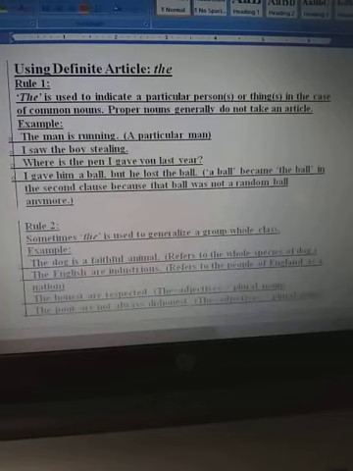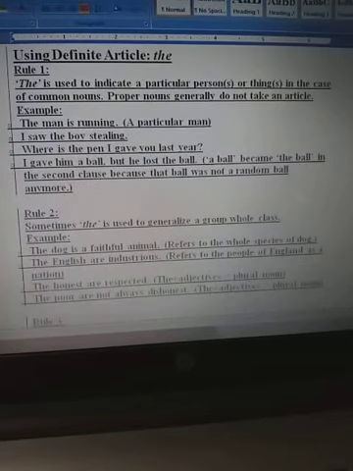The is used to indicate a particular person or thing in the case of common nouns. Proper nouns generally do not take an article. We can't say the Delhi or the Amitabh Bachchan. For more examples, we can take: the man is running. That means a particular man is running.